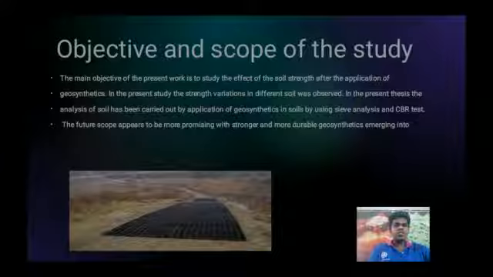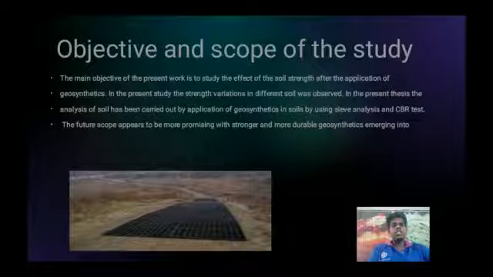The analysis of soil has been carried out by application of geosynthetic in soil by using shear analysis and CBR test. The future scope appears to be more promising, with stronger and more durable geosynthetic engineering